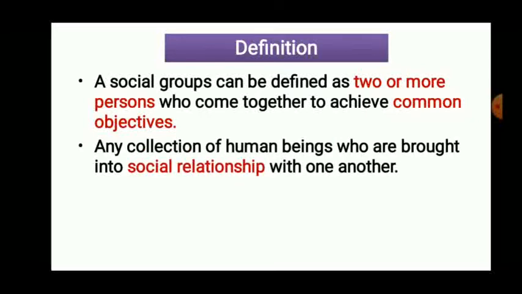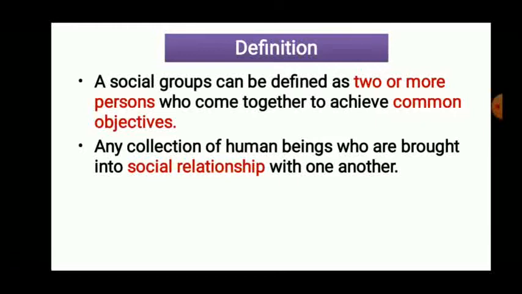then we can say that it is a social group. Another definition is: any collection of human beings who are brought into social relationship with one another. That means any collection means two or more people who come together, but one type of relationship is present among themselves. If that kind of relationship is present among themselves, then we can say that that collection of human beings is nothing but the group.